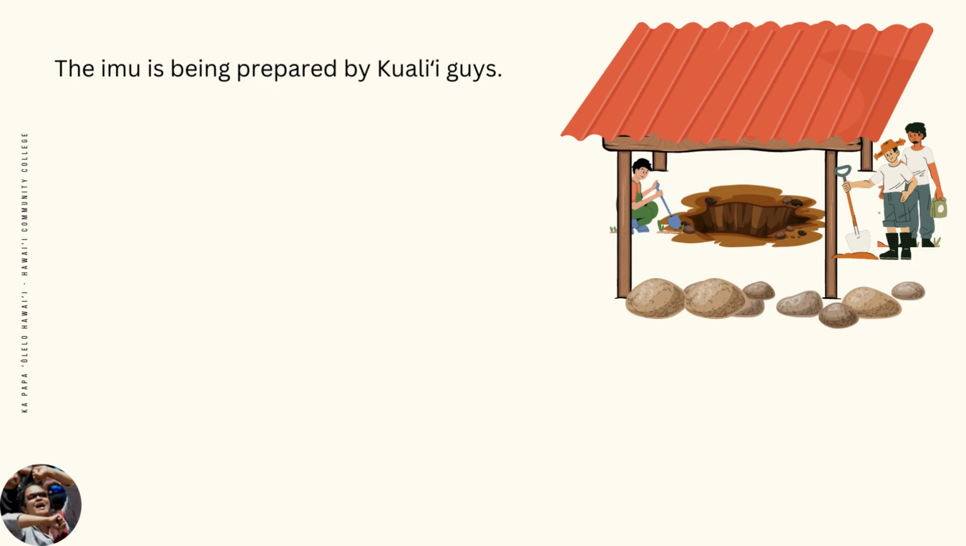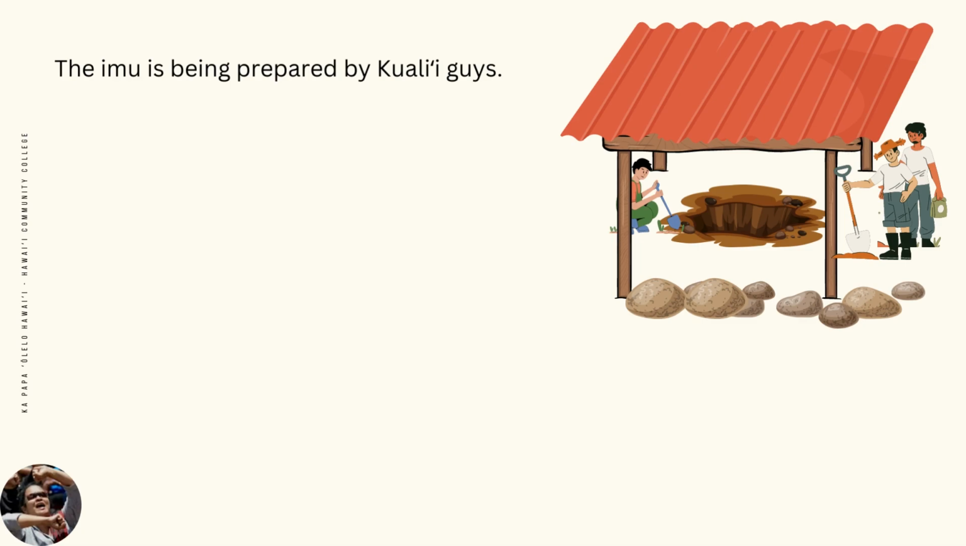Unlike the active voice, in the passive voice, the emphasis isn't on the subject that is doing the action. Instead, the focus is on the activity that happened or is happening without really being concerned with who did it. Take note of the ave here, by kuali'i guys. This by phrase is an indicator that the sentence is a passive sentence. A passive sentence doesn't need this by phrase. You could just say the imu is being prepared. Just know that if you can add a by phrase, the sentence is passive.